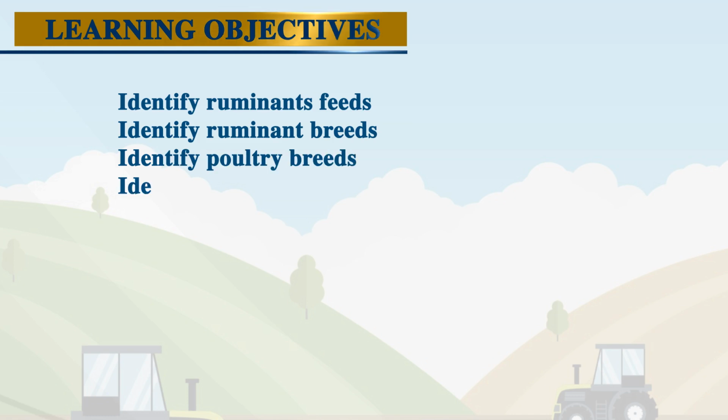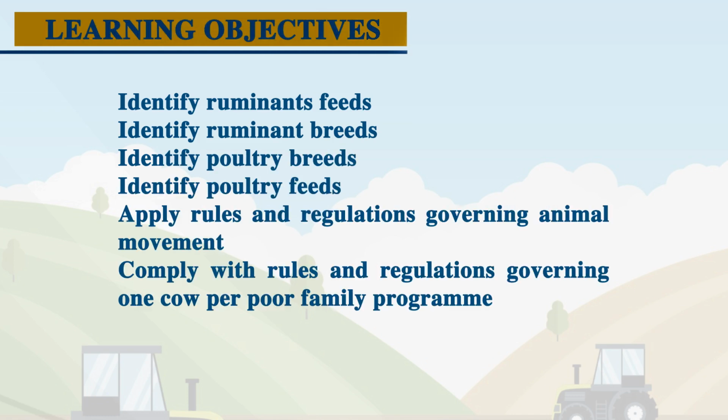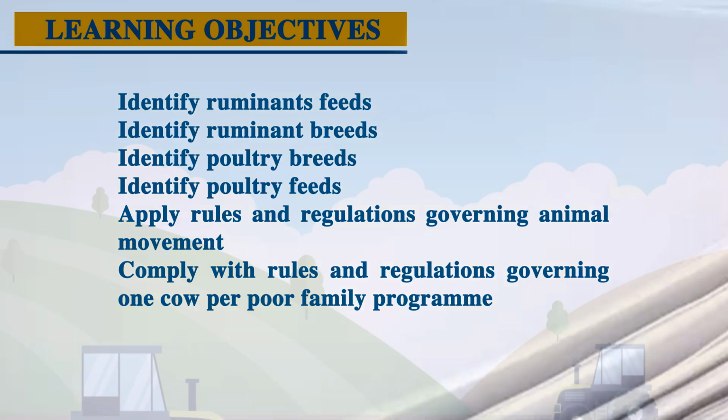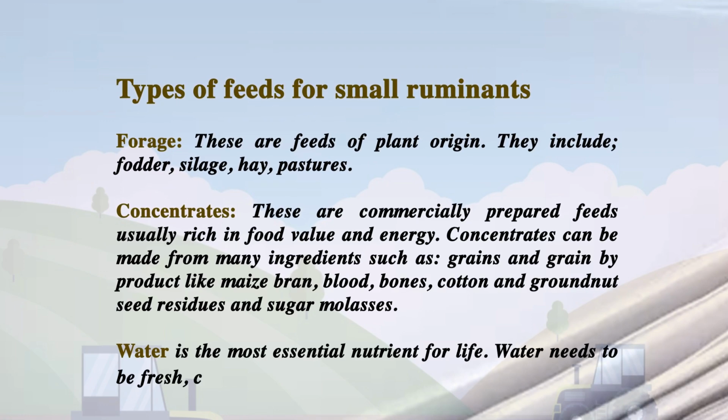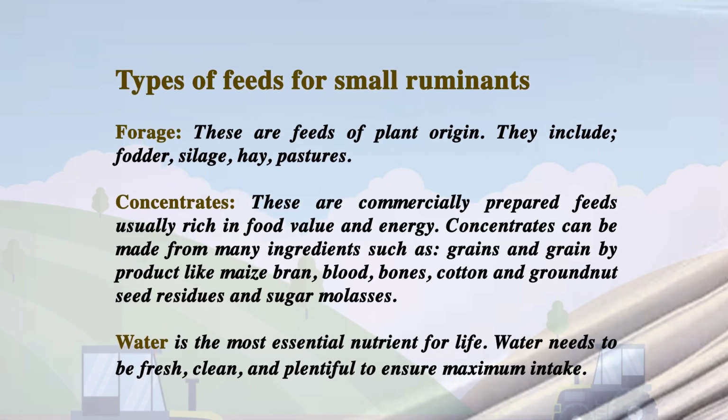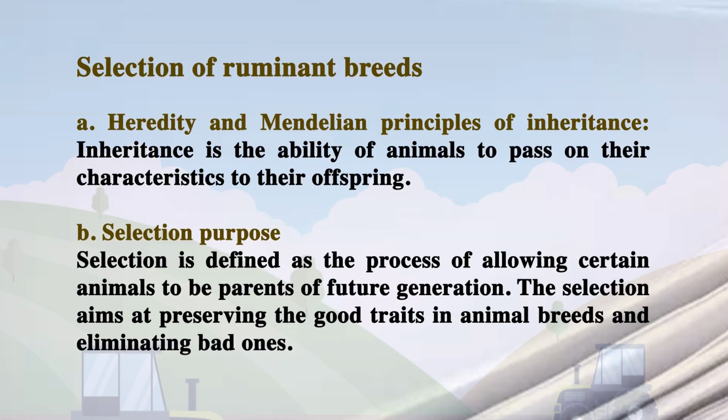By the end of this topic, you'll be able to identify ruminant feeds, identify ruminant breeds, identify poultry breeds, identify poultry feeds, apply rules and regulations governing animal movement, and comply with rules and regulations governing one cow per poor family program. Types of feeds for small ruminants include forage, concentrates, and water.